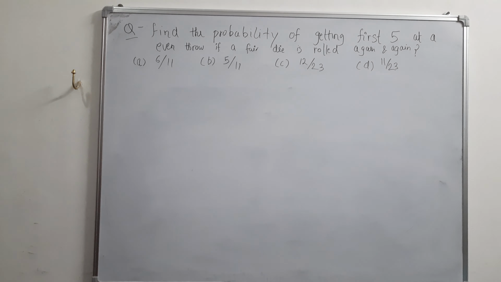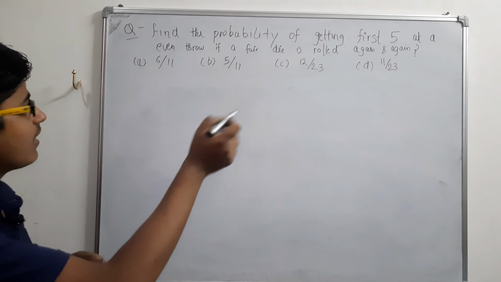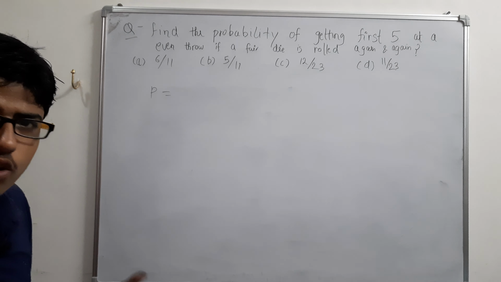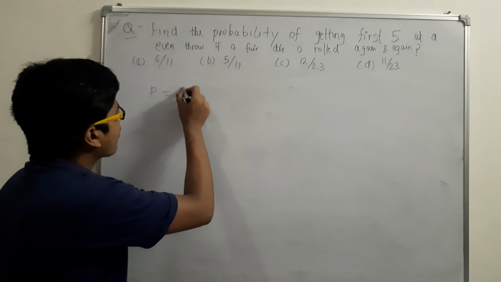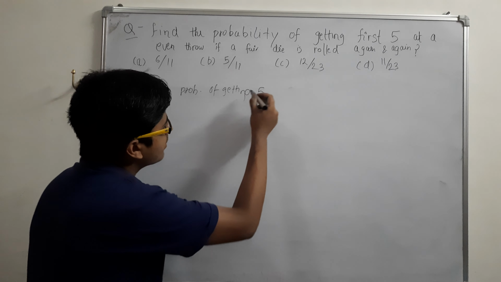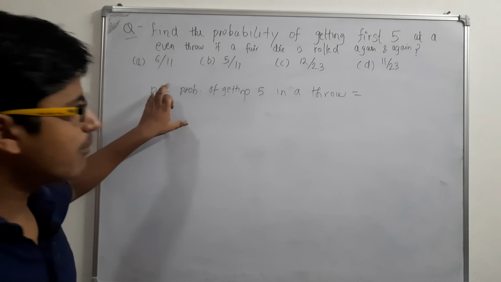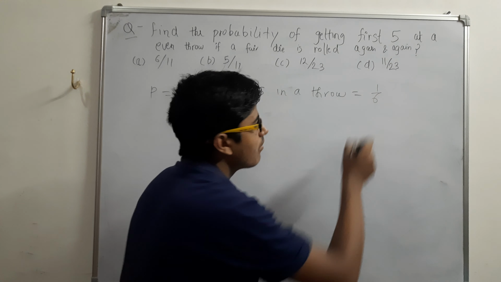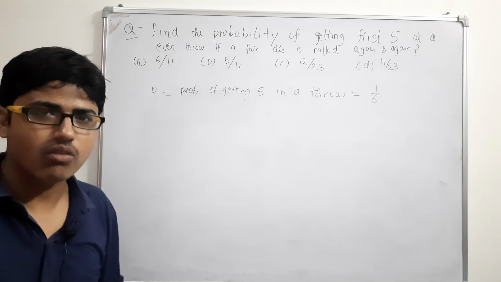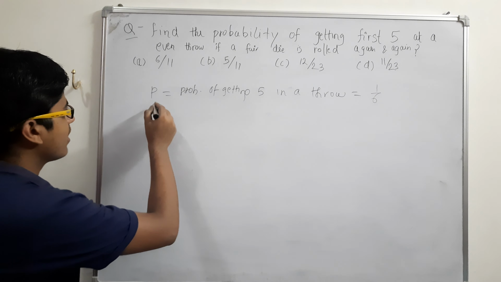Okay, 3, 2, 1. I am solving this. We have to find the probability of first five. So let's find the probability of getting five in a single throw. Probability of getting five in a throw will be simply 1 upon 6, because the favorable outcome is 5, and the total outcomes are 1, 2, 3, 4, 5, 6. One favorable outcome and 6 total outcomes. So 1 upon 6, quite simple.